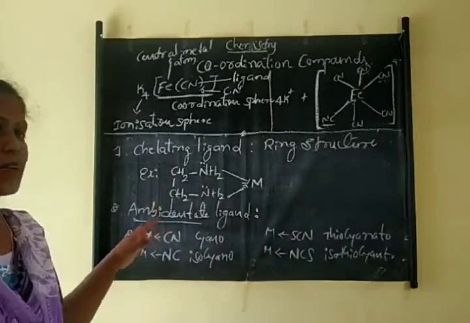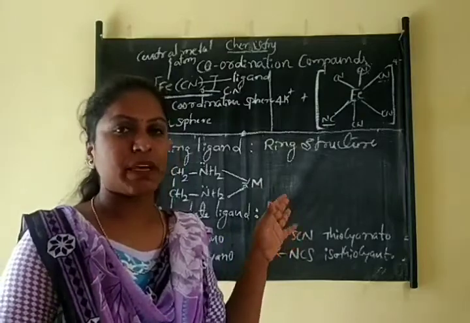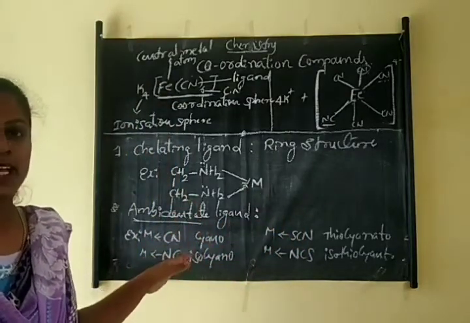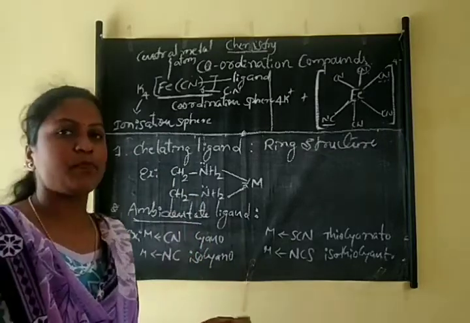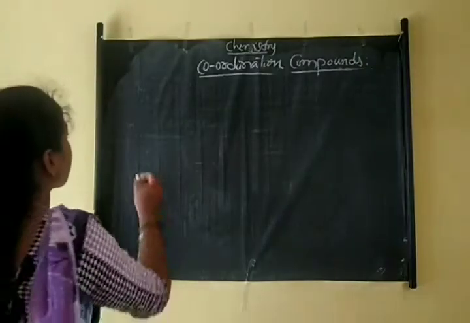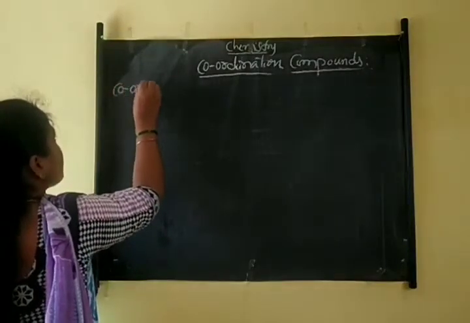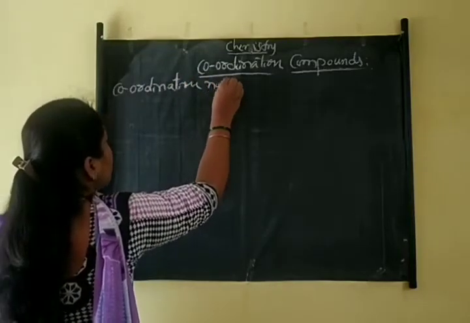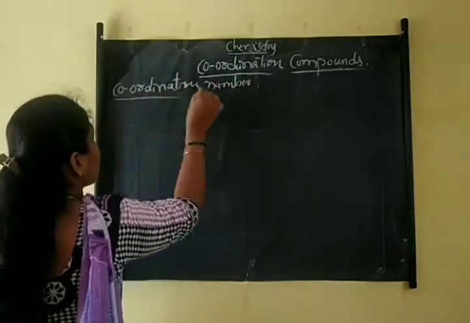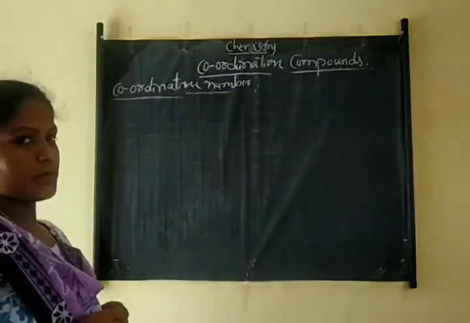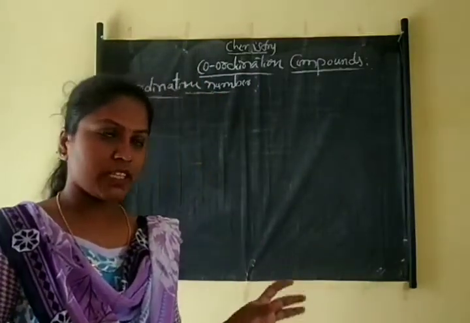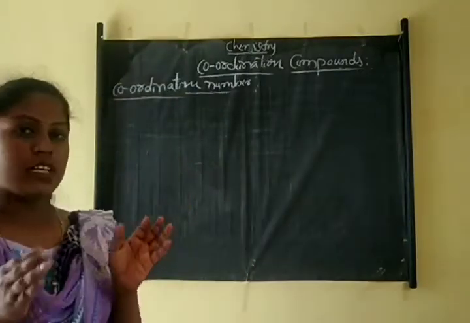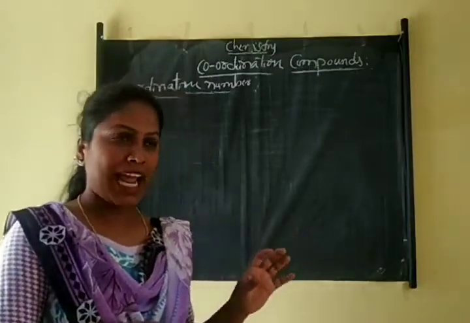So these are some classifications or types of ligands based on their donor atoms and their bonding. And next one is coordination number. Coordination number means the number of bonds formed between the central metal atom and the ligands. That is the number of bonds formed between central metal atom and ligands.